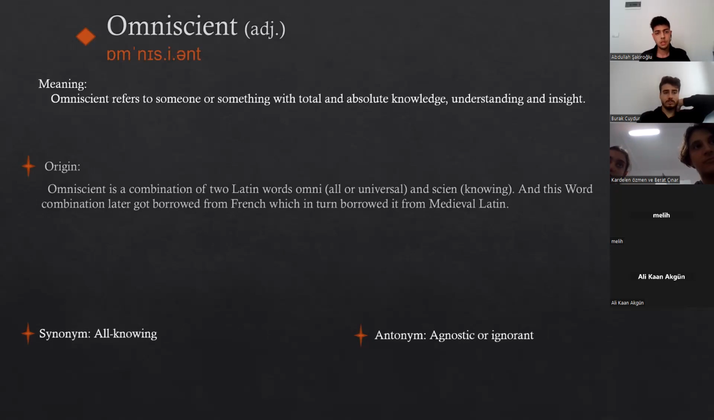Our next word is omniscient. Omniscient refers to someone or something with total and absolute knowledge, like from the God's eye.